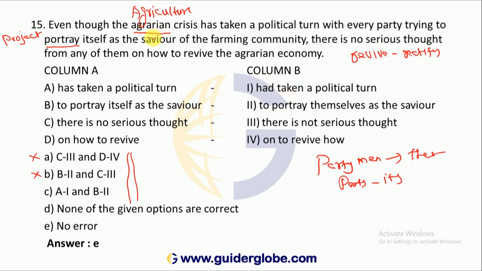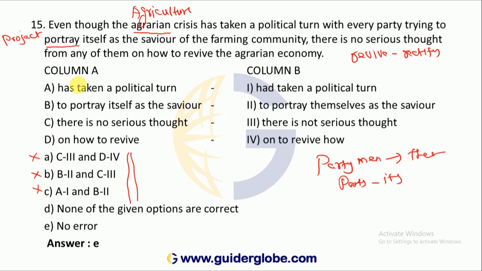This is about the present scenario. Hence, past perfect tense is not correct. A1 is not required. None of the given options are correct, that is, the options itself are wrong. That means no error. Whether we will read it.